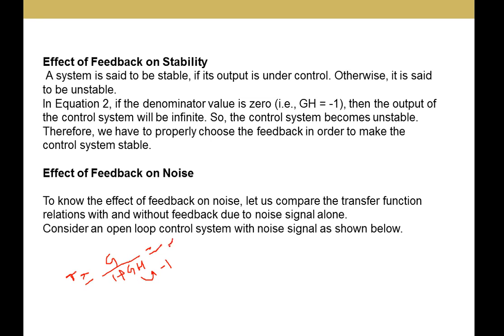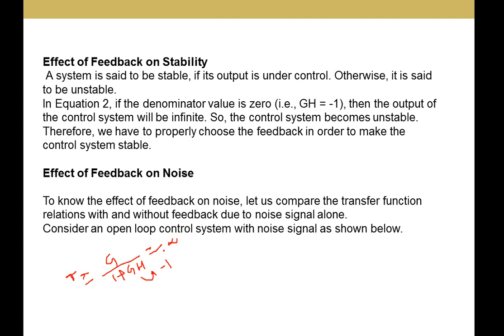A system is said to be stable if the output is under control. Otherwise it is said to be unstable. So in the negative feedback system, whenever I substitute GH value as minus 1, the overall gain of the system becomes infinity.